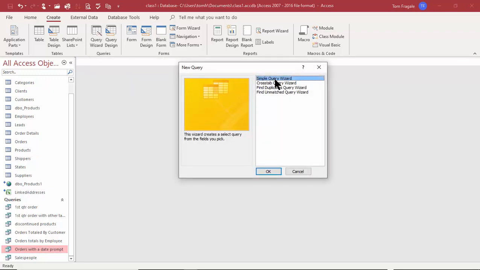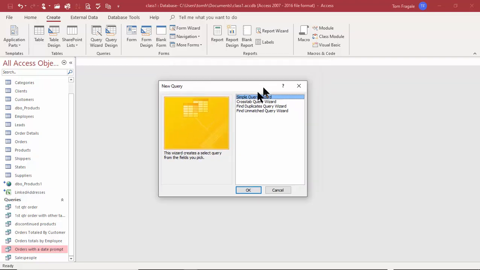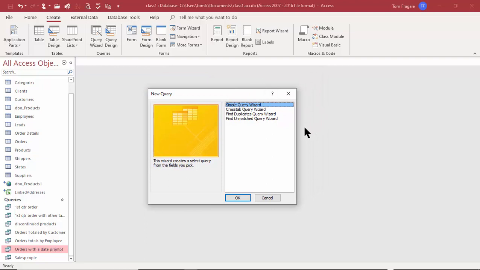The simple query wizard doesn't really buy you anything. There's no reason to use it. It's not really saving you any time, so you might as well make a query from scratch if you're going to use the simple query wizard. These three are very helpful.